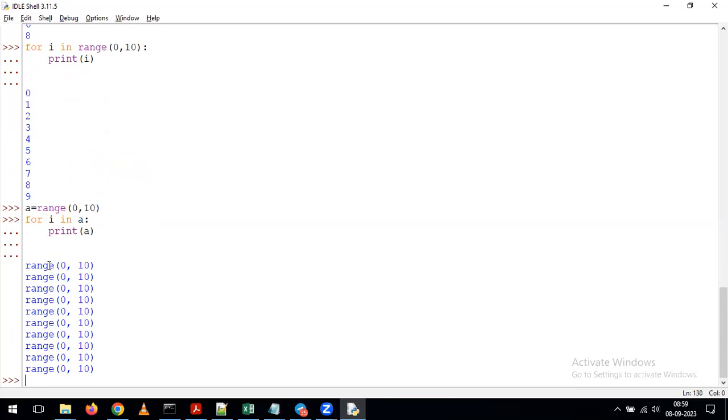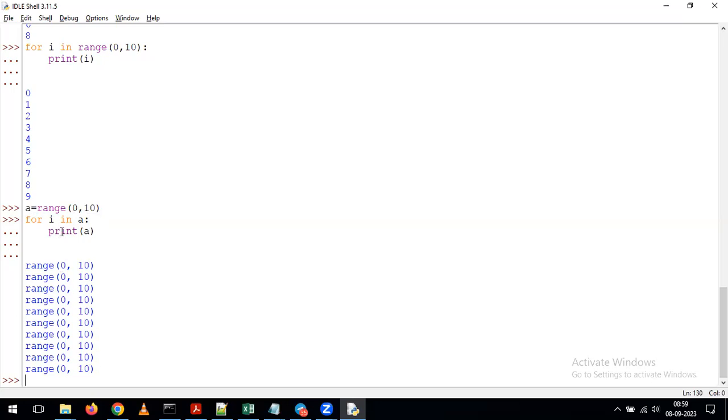For that reason, it is repeating the same value multiple number of times. So indirectly, if you want to see the data in a, we have to give it as print of i. But if you are giving the print of a, it is giving the value you have defined on top of a. As part of defining the variable a, I defined it as a range of 0, 10. For that reason, it is displaying 10 number of times as a range of 0, 10.